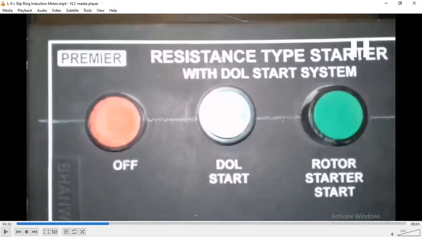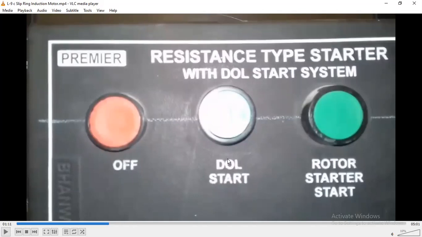So these are its panel box, terminal box. The red button is used if we want to stop or switch off the motor. Particularly, we press that button, and then the motor would stop and be off.